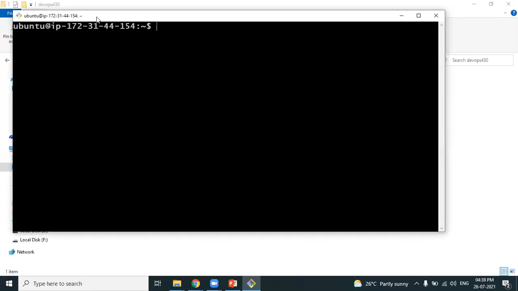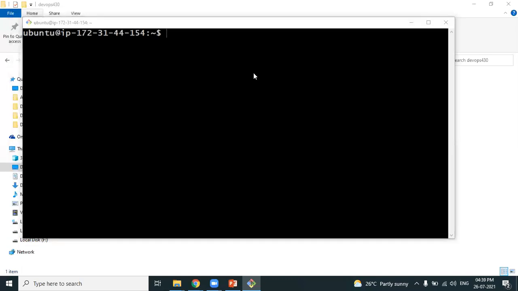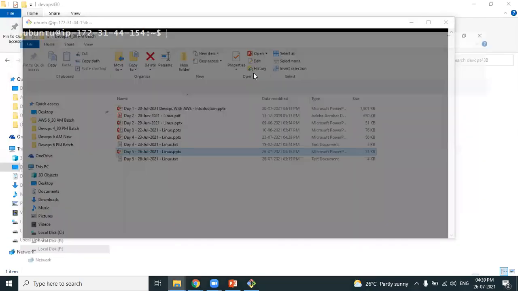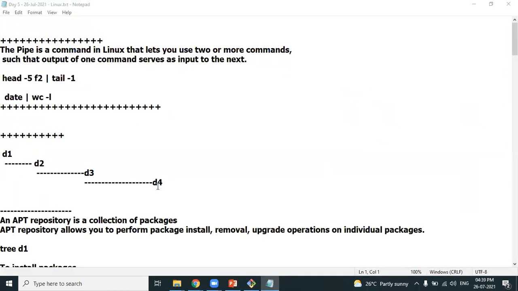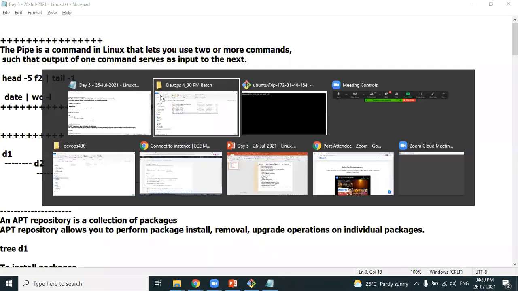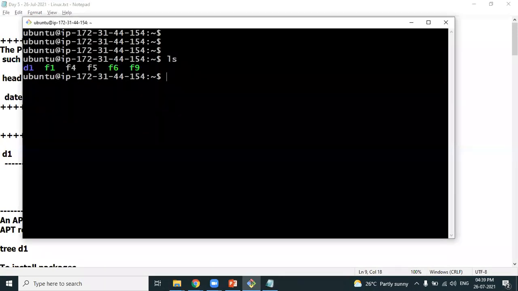Let's move on. We already have connected to the Linux machine. So this is our notes for today's session. To understand the pipe command in Linux, I want to create a file. We already know ls shows the list of all the files. I want to create a file with the name f10, and I want to write 10 lines of content into that particular file.